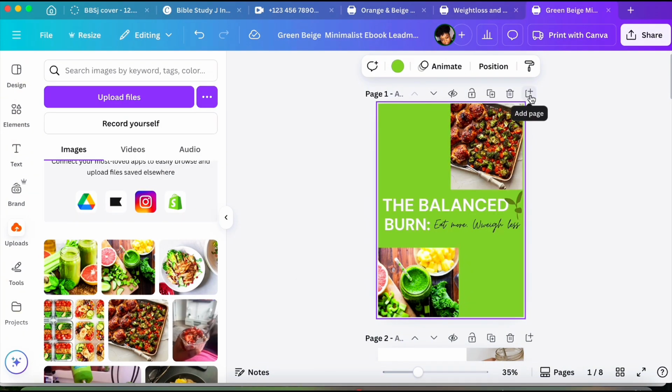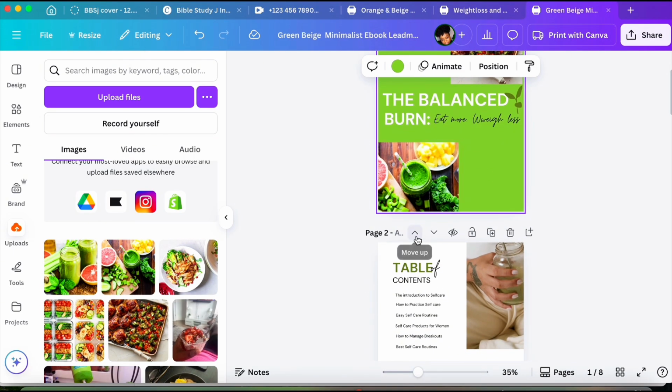Above each page we have some settings. So the plus sign is to add a page, next is to hide a page, and next is the lock to lock a page if you don't want to make a mistake and edit a page that you already edited, so you can lock it up. And then moving on, we have this sign which is to duplicate a page, and next is to delete a page. And like I said before, this sign at the end is to add a page, and then the arrows here are to move a page up and down. Let me show you.